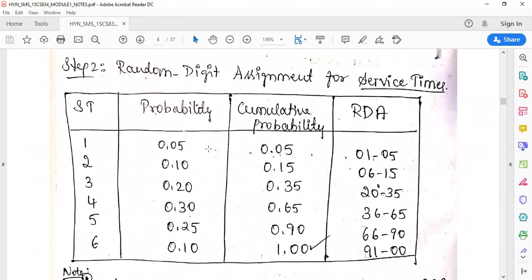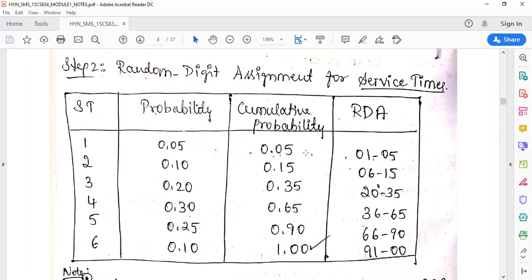For cumulative probability, take the first value and write it as it is. For the next value, you have to add the first value to the second value. So 0.05 plus 0.1, I will get 0.15. 0.15 plus 0.2 is 0.35. 0.35 plus 0.3 is 0.65. 0.65 plus 0.25 is 0.9. 0.9 plus 0.1, I will get 1.0. So like this, you write the same probability value as the first one for the first place, and for the second one onwards you keep on adding the values.